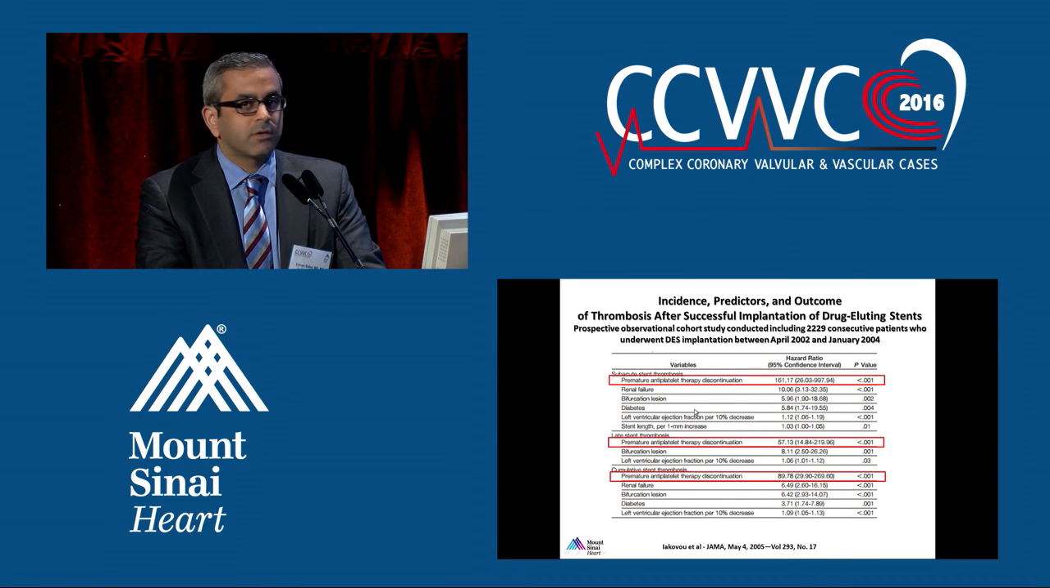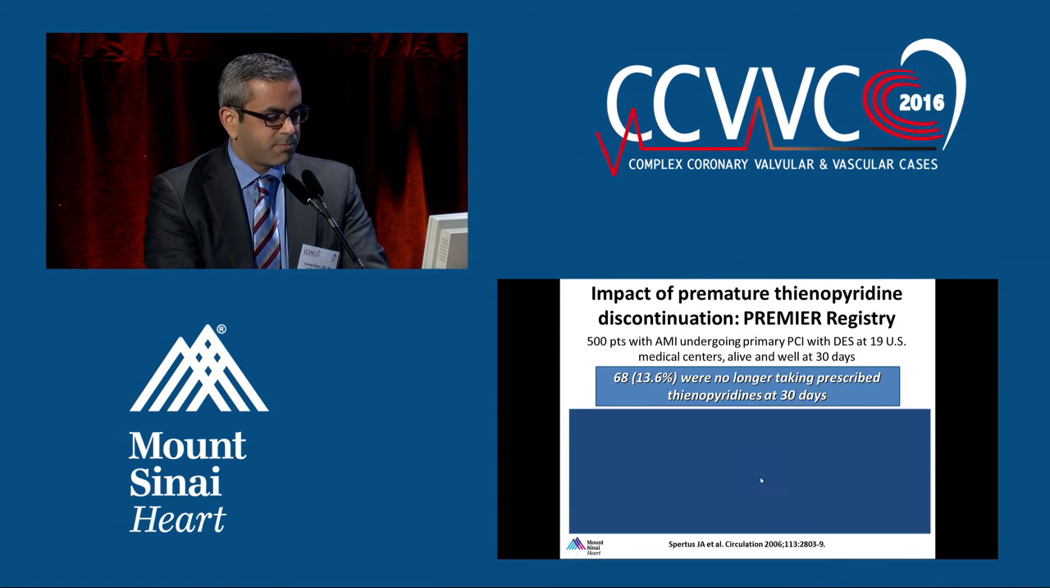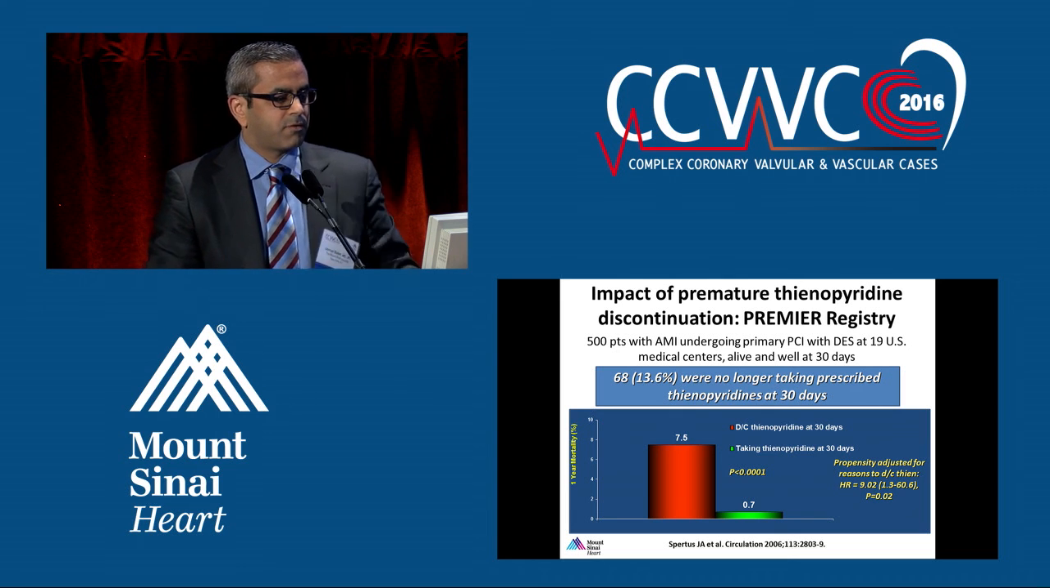Other parameters certainly matter, but that factor right there, stopping antiplatelet therapy, seems to be the most concerning, both for subacute, late, and overall stent thrombosis rates. And this has been borne out in multiple other studies. These are data from the Premier Registry.